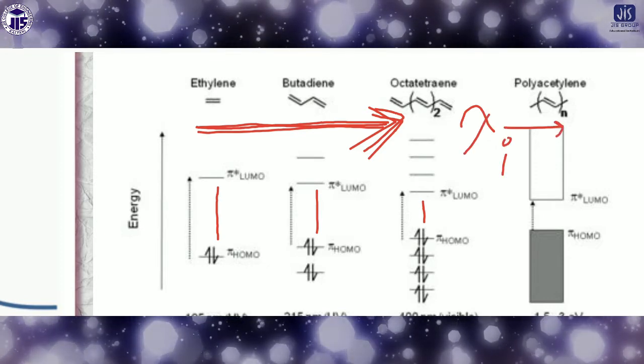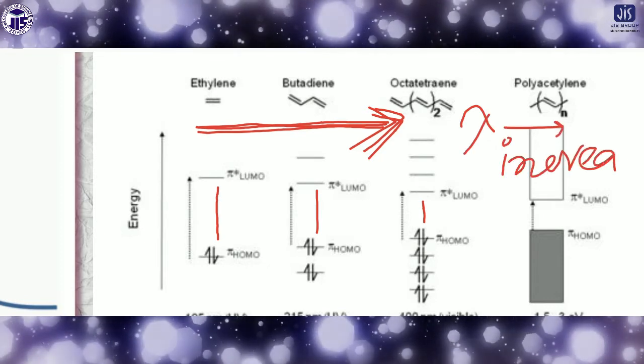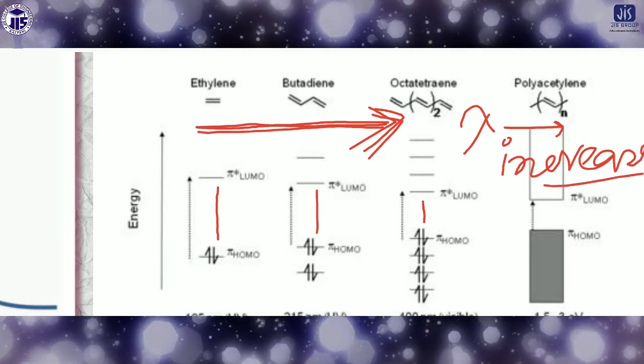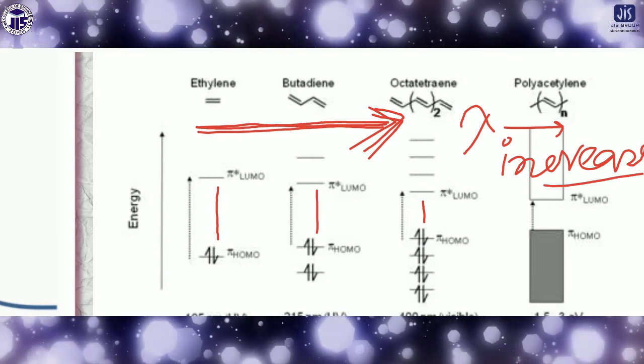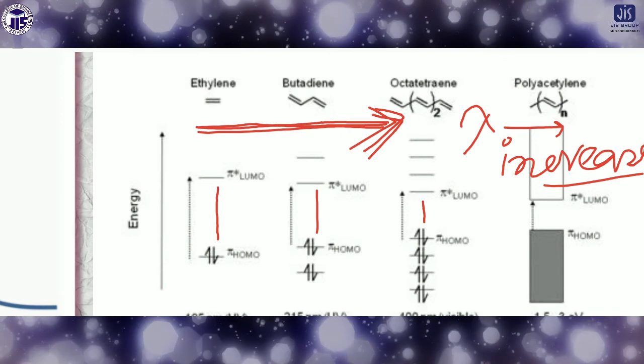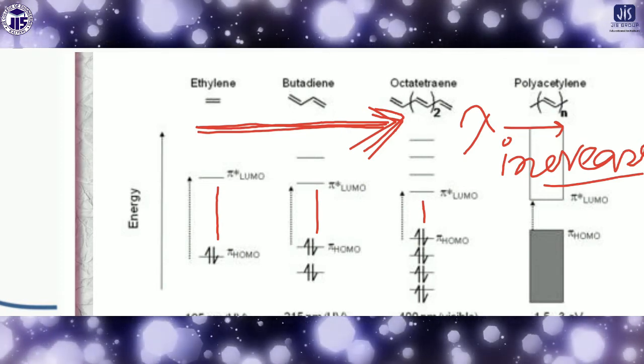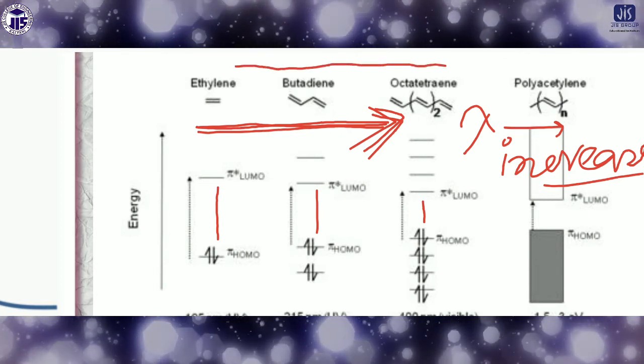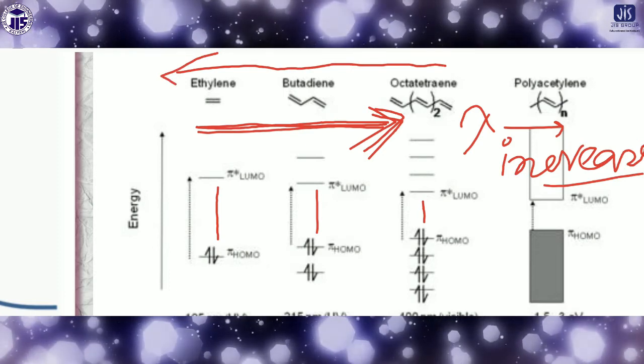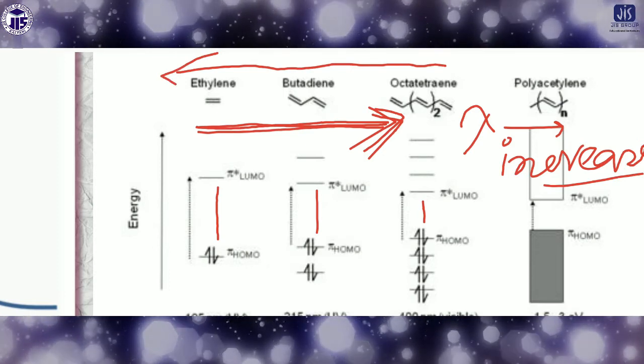So lambda increases. Okay, so that means if we proceed from left to right side, then lambda increases and energy decreases. In the opposite direction, if we move from right to left, then what happens? The lambda decreases with increasing energy.